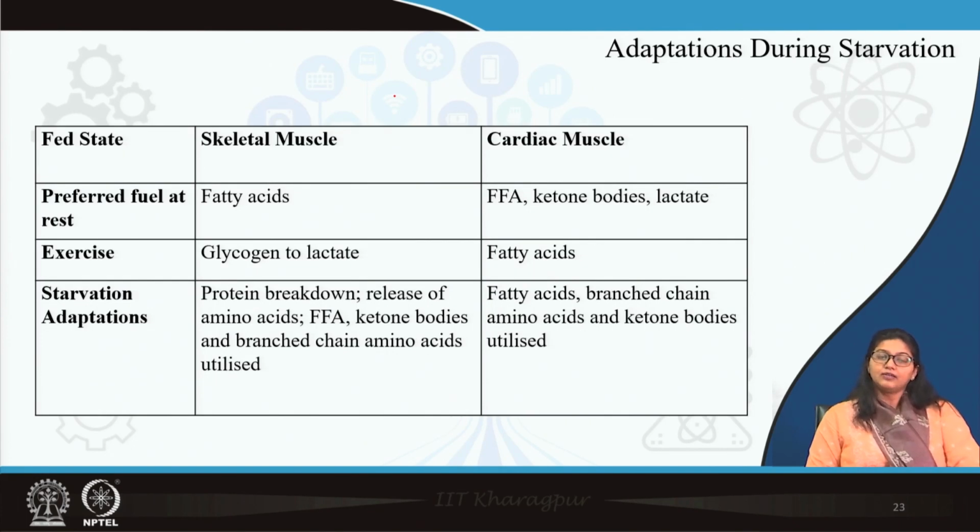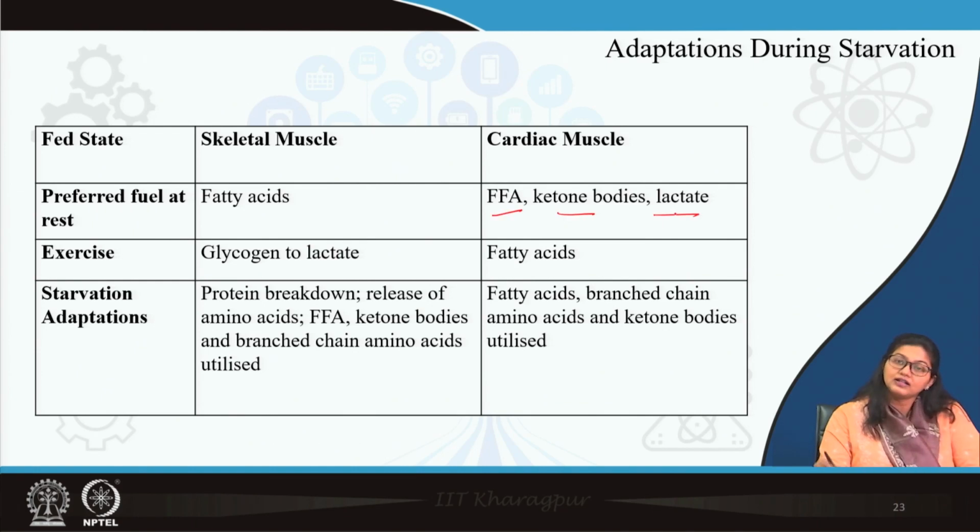Now, for skeletal muscles, as I told you, the preferred substrate is always free fatty acids, and only in the case of exercise does it take glucose. In cardiac muscle, the preferred one is free fatty acid, but remember cardiac muscle takes ketone bodies and lactate as well, and at the time of exercise or high energy requirement, it takes fatty acids.